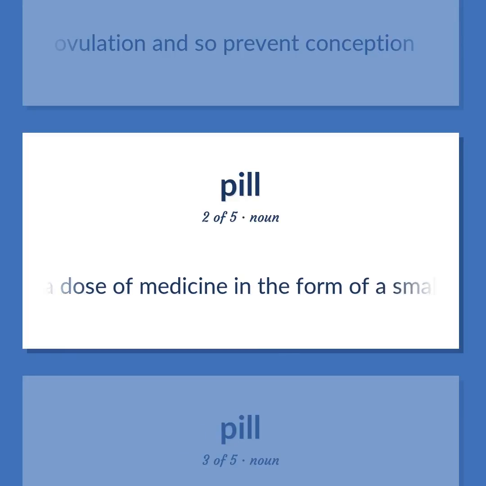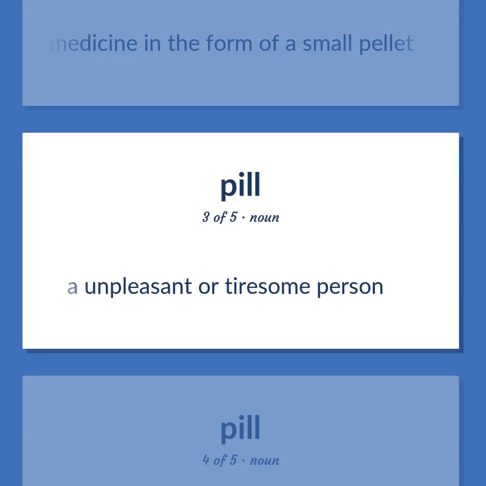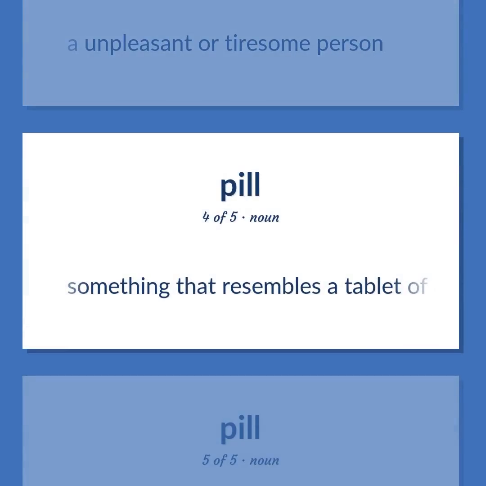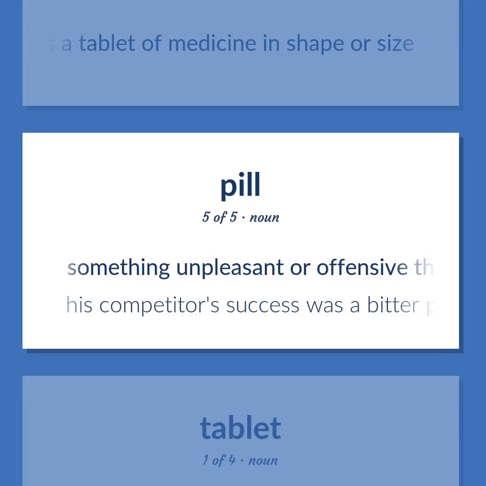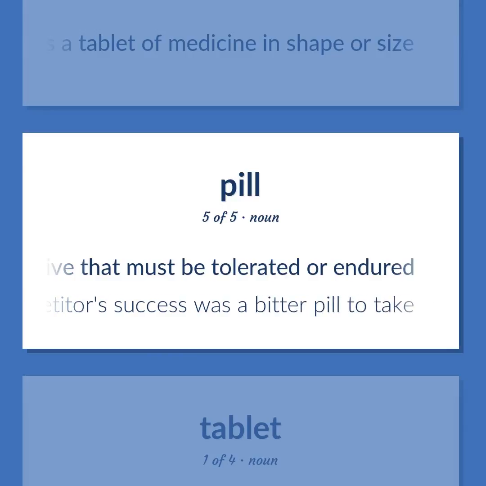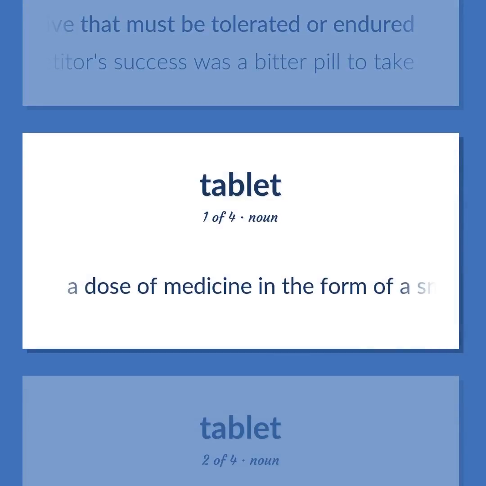A dose of medicine in the form of a small pellet. The unpleasant or tiresome person. Something that resembles a tablet of medicine in shape or size. Something unpleasant or offensive that must be tolerated or endured. His competitor's success was a bitter pill to take. A dose of medicine in the form of a small pellet.